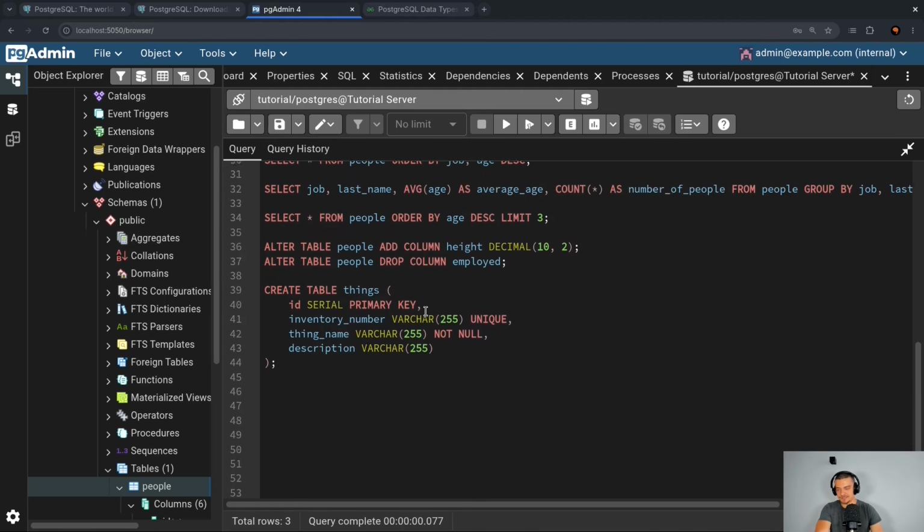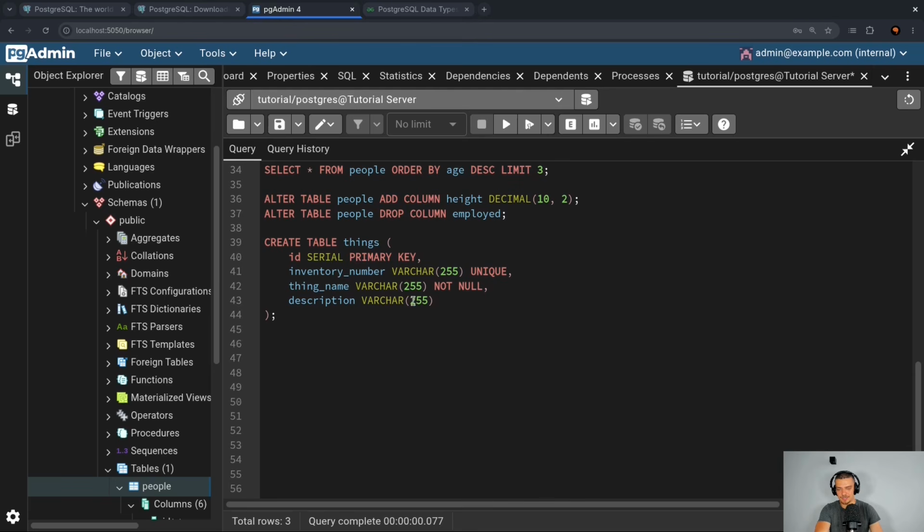So the second idea would be to add to the thing an owner. And this is what we're going to do here in the first step. We're going to say a thing has an owner. Everything has to be owned by somebody, or it doesn't have to be. We can say it's nullable. We don't have to force it by saying not null, but a thing can have an owner.